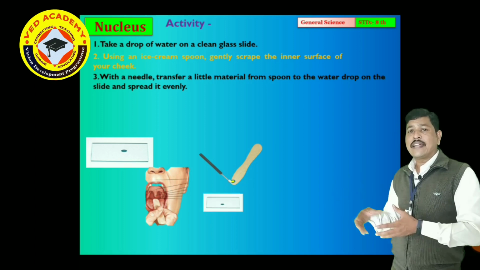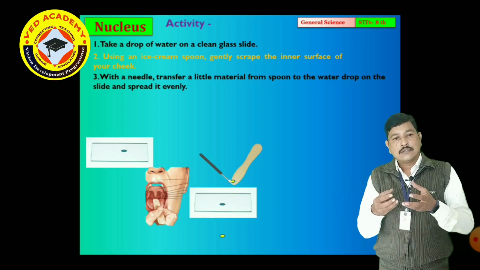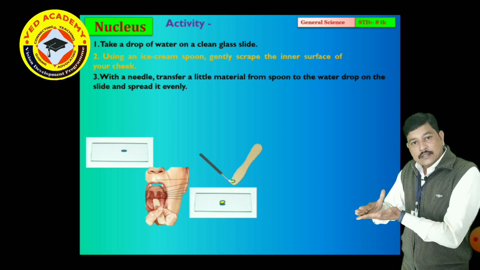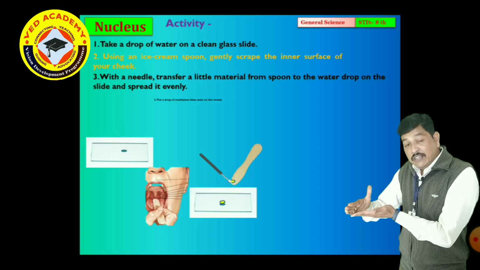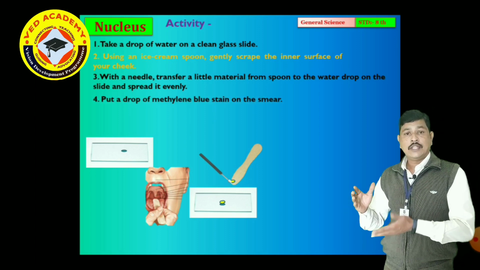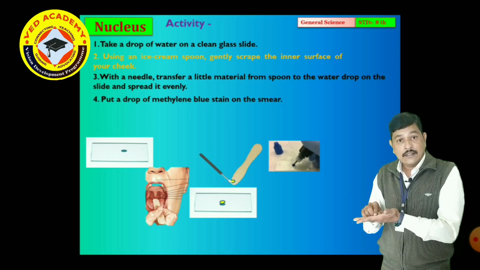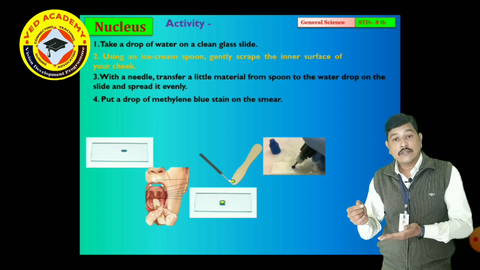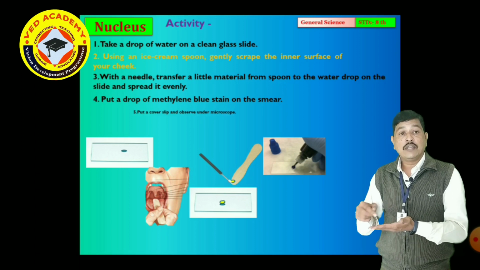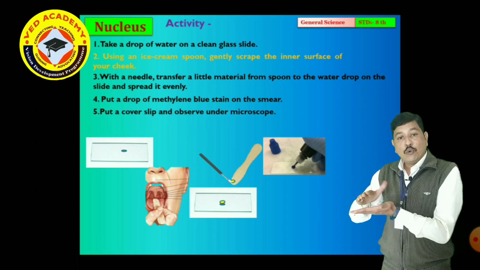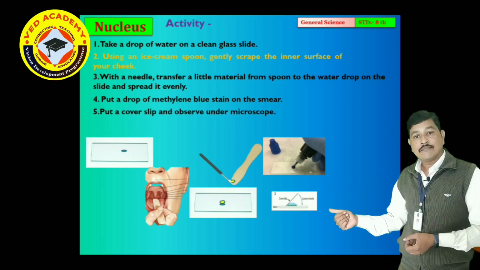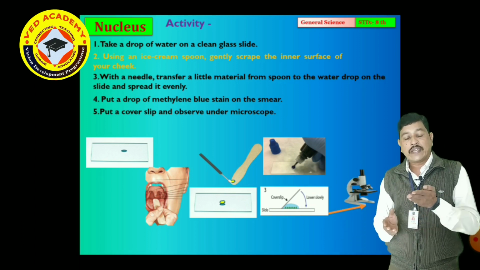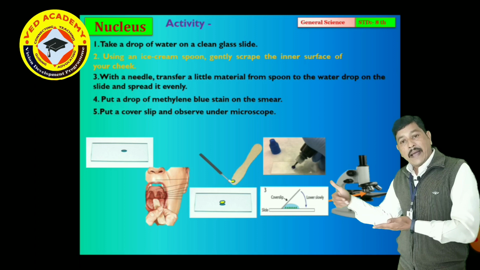Using the water drop, we spread that smear evenly on the slide. After that, we use the indicator methylene blue as a stain for that smear, then we put the cover slip on, and we can observe under the microscope.